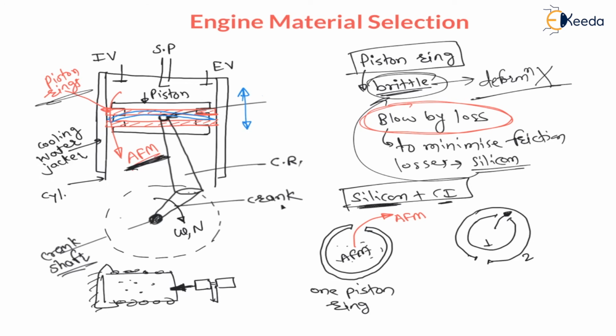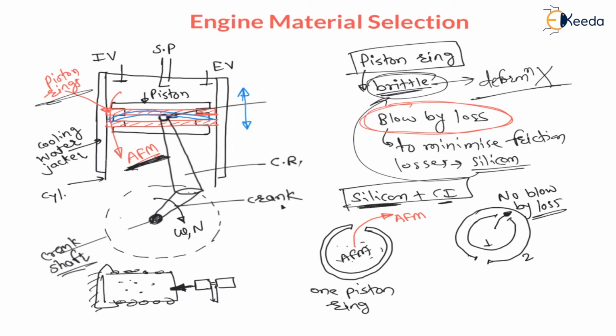Hence, there will be no blow by loss. Hence, the minimum number of piston rings used to avoid blow by loss is 2. At least 2 piston rings are used, and we can use 3, 4, 5 also, but a minimum of 2 piston rings are required to avoid blow by loss.